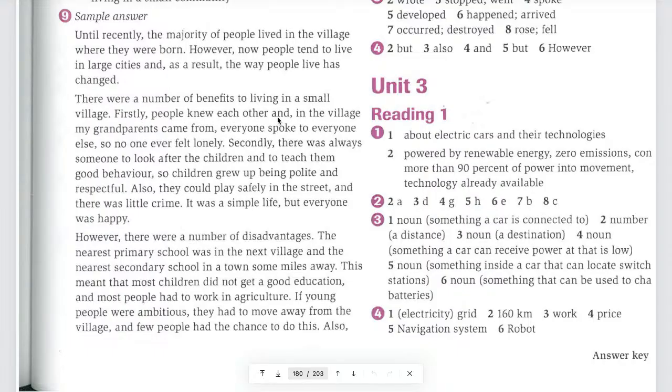Now, can you please explain what is the first benefit? People knew each other. Yeah, the first benefit is people knew each other.